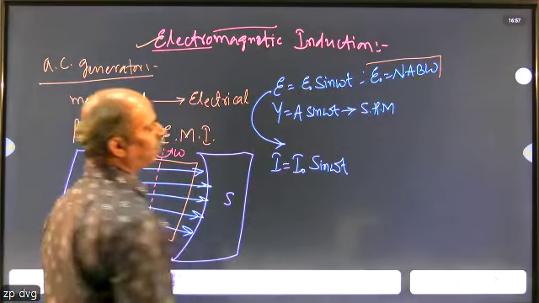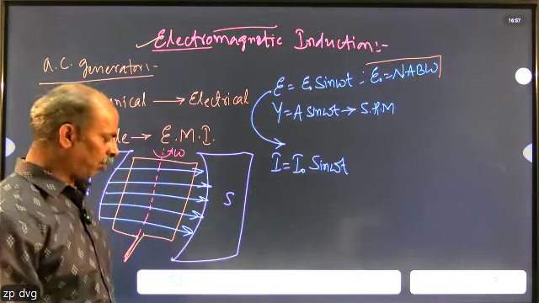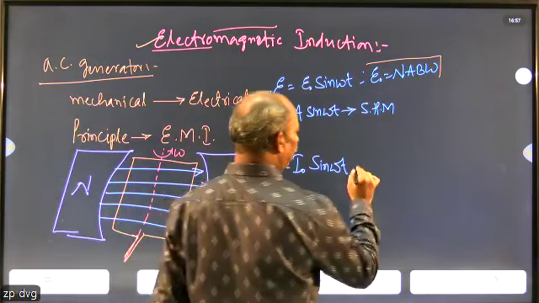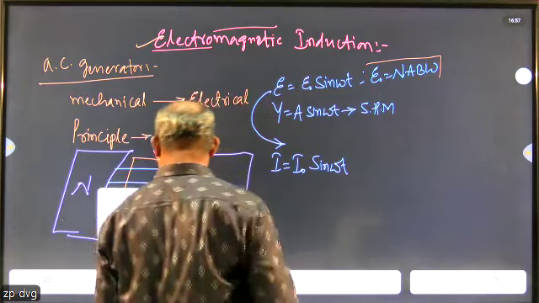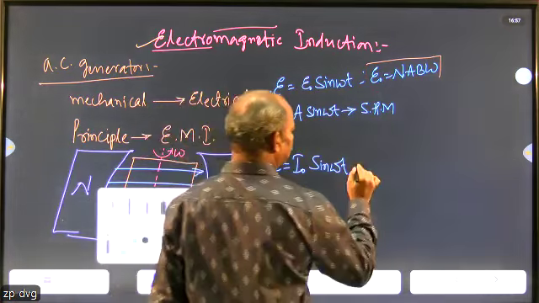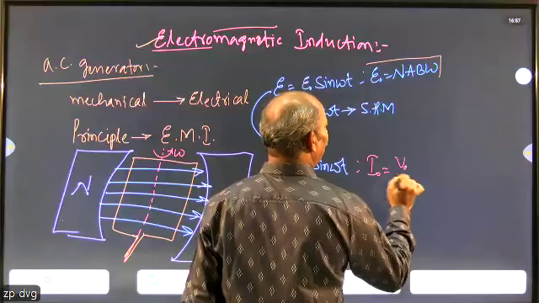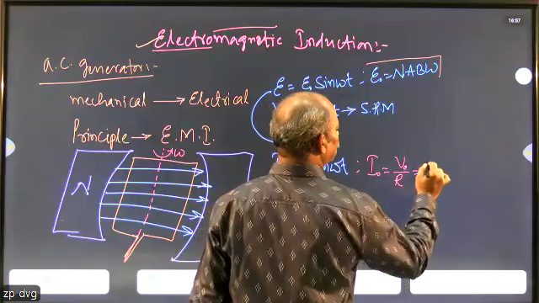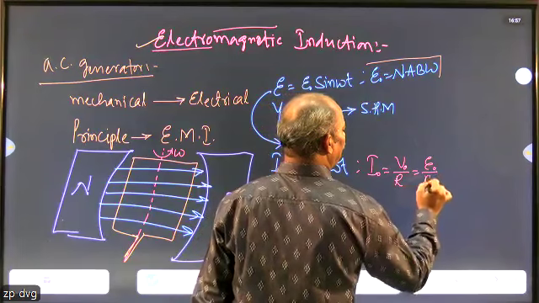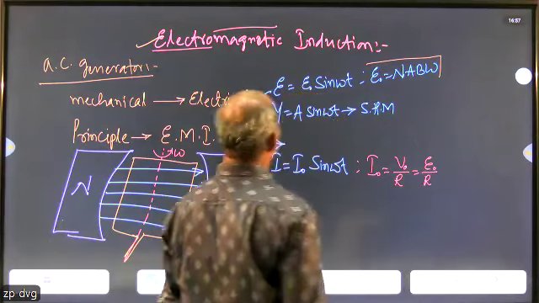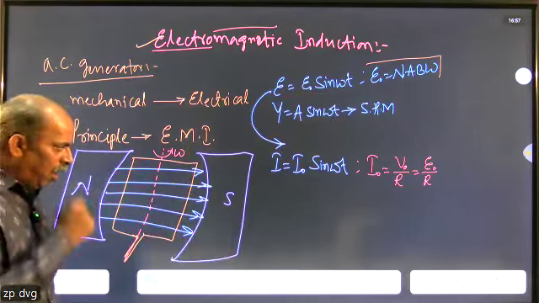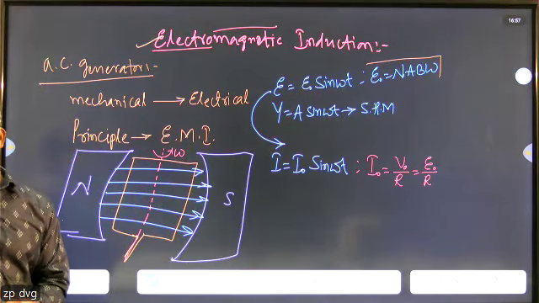The corresponding current is given by I equals I naught sine omega t. Here, what do we mean by I naught? I naught stands for the maximum value of the current. That maximum value of the current is given by I naught equals V naught divided by R, using Ohm's law, or E naught divided by R, where R stands for the resistance of this coil.